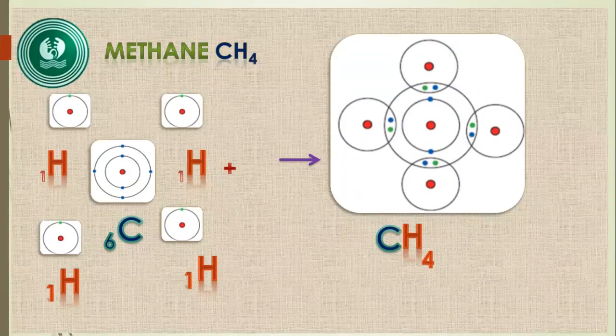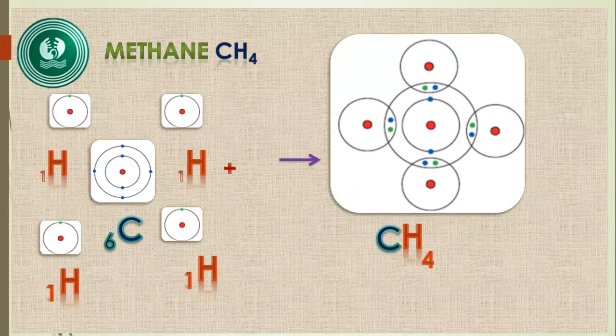This is the methane molecule. Its chemical formula is CH4. Carbon has 4 electrons in its valence shell. So carbon needs another 4 electrons to acquire the noble gas electronic configuration. So it shares 1 electron each with 4 hydrogen atoms and forms the CH4 methane molecule.